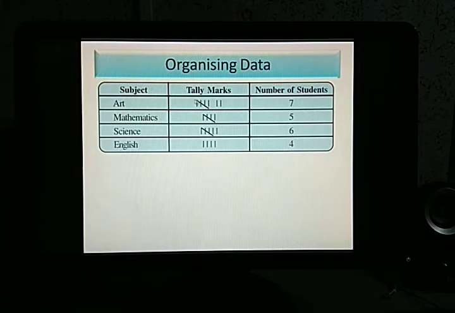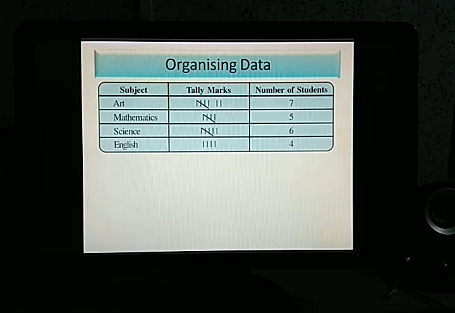Tally marks are basically just a counting method. Say there is 1 student, 2 students, 3 students, 4 students. As soon as we get the 5th student, we will cross it. Clear? Then next we will continue: 5 students complete, then 6 students, 7 students. So in total, how many students like art as their favorite subject? 7 students. Similarly for mathematics, 1, 2, 3, 4, and then cross. Whenever there is 5, we will cross it. This is simple. It looks complicated, but nothing is complicated.